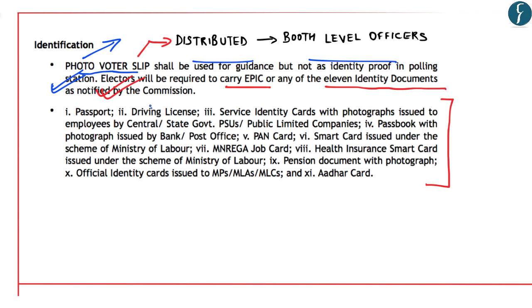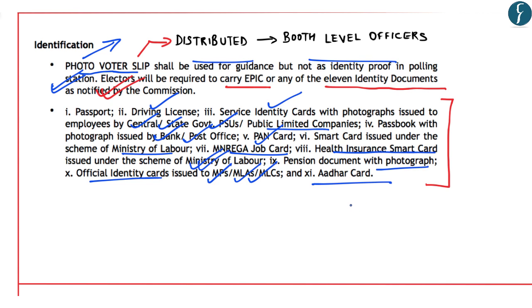They include driving license, service identity cards with photos issued to employees by central or state governments, PSUs, and even public limited companies, passbook with photograph issued by bank or post office, PAN card, smart card issued under the scheme of Ministry of Labour, MGNREGA job card, health insurance smart card issued under the Ministry of Labour, pension document with photograph, official identity cards issued to MPs, MLAs, MLCs, and Aadhaar card.